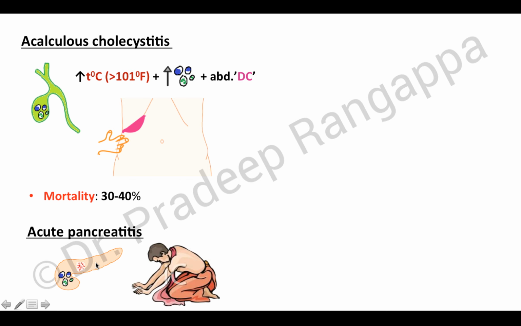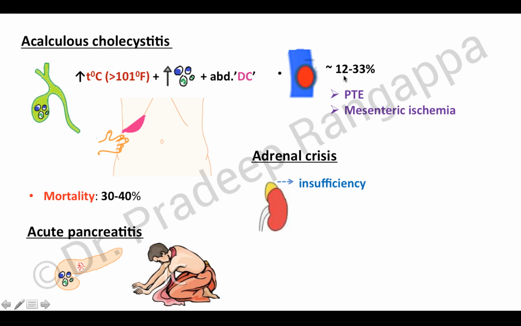They can present with severe abdominal pain where the patient would probably lean forward to relieve the pain. Any venous thromboembolism, any blood clot anywhere in the body, can lead to a febrile response. Venous thromboembolism accounts for 12 to 33% of the causes of non-infectious fever. Pulmonary thromboembolism or mesenteric ischemia are some of the common causes that could be overlooked as causes of non-infectious fever.